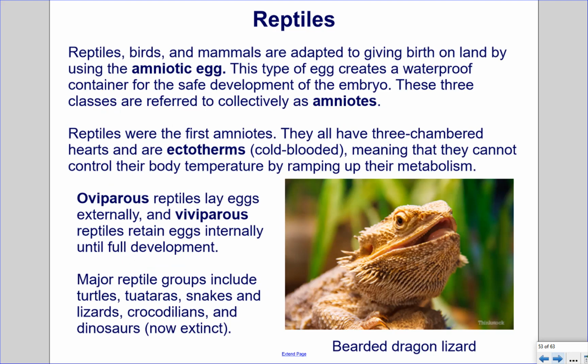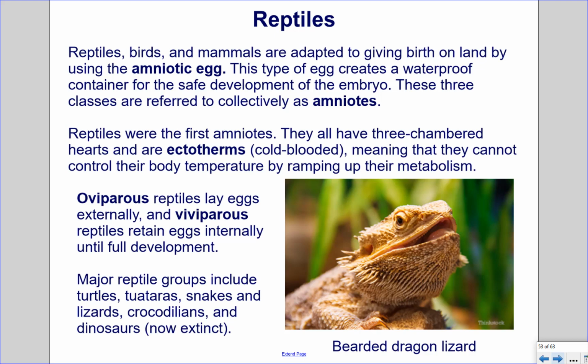Reptiles. Reptiles, birds, and mammals are adapted to giving birth on land by using the amniotic egg. This type of egg creates a waterproof container for the safe development of the embryo. These 3 classes are referred to collectively as amniotes. Reptiles were the first amniotes.